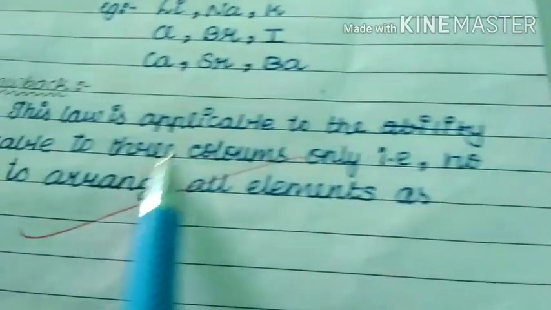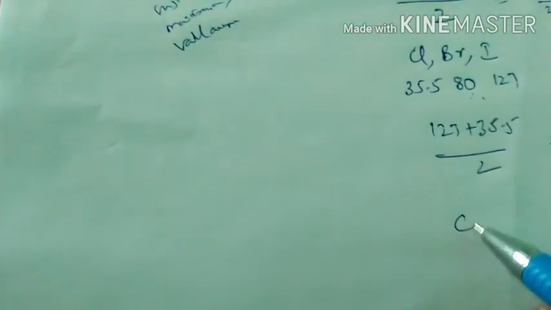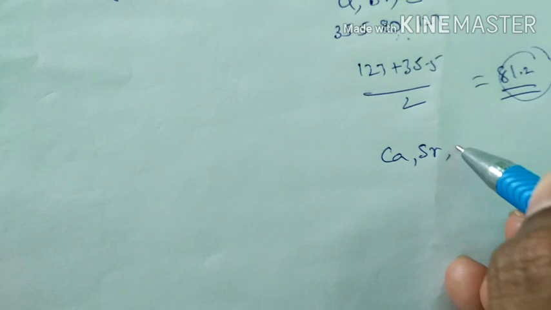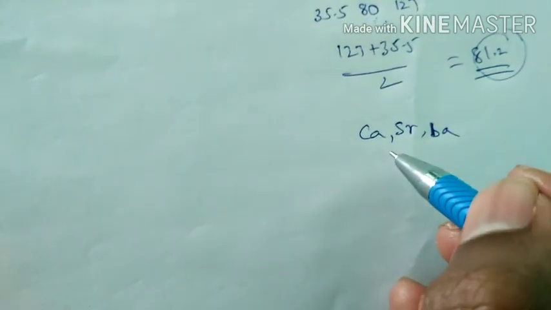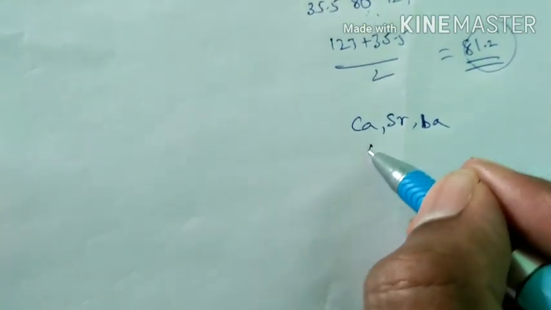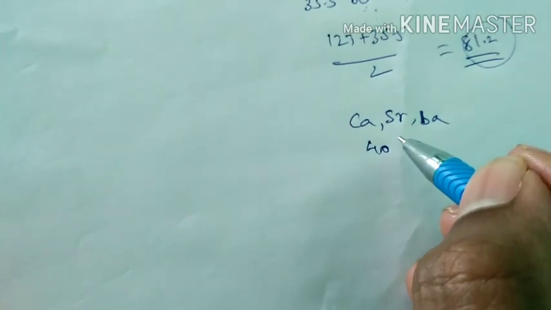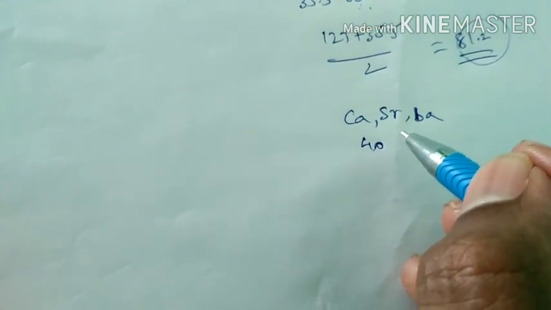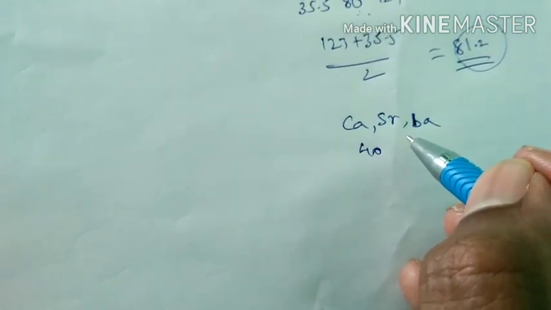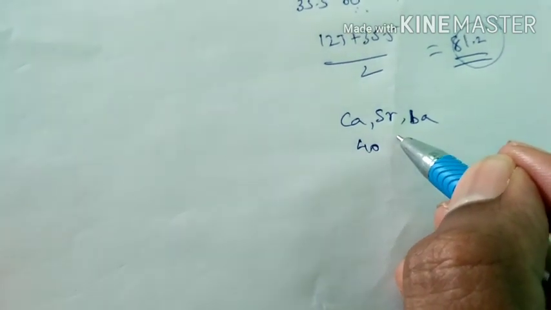Similarly, one more example is there. That is what? Calcium, strontium, barium. Calcium atomic weight 40. Strontium atomic weight is 80. Barium atomic weight 126.